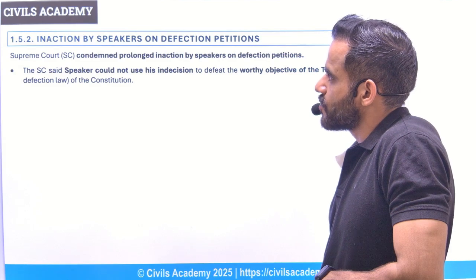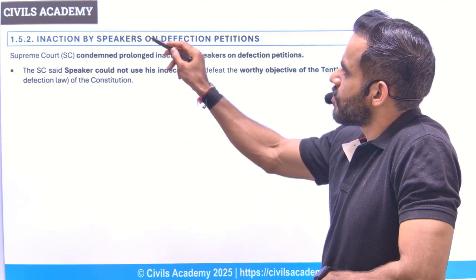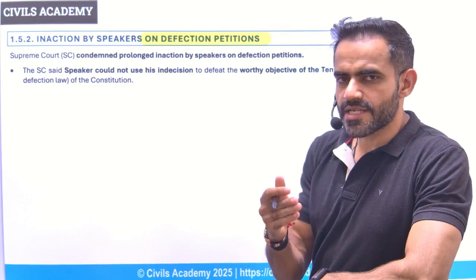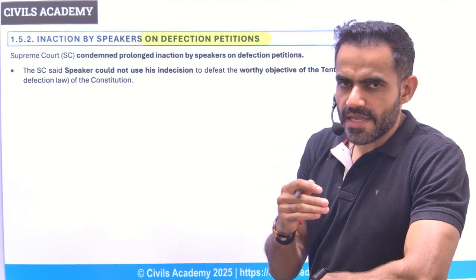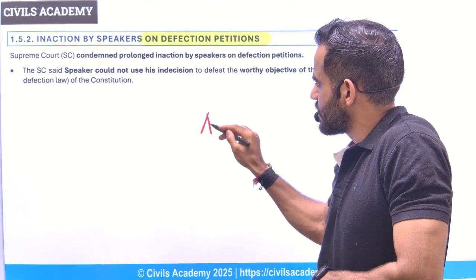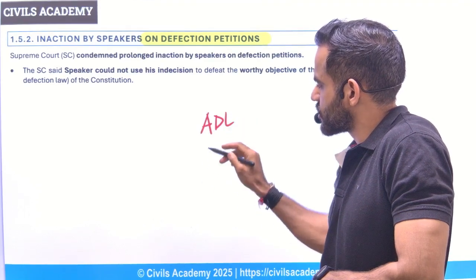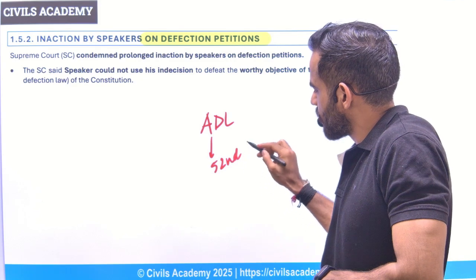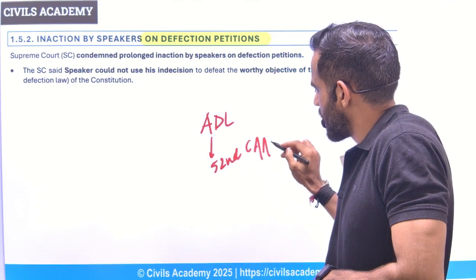Next is related to inaction by the Speaker on defection. In a very simple sense, defection means that after the election, the elected members switch political parties. To address this problem, there was anti-defection legislation. This was introduced through the 52nd Constitution Amendment Act.